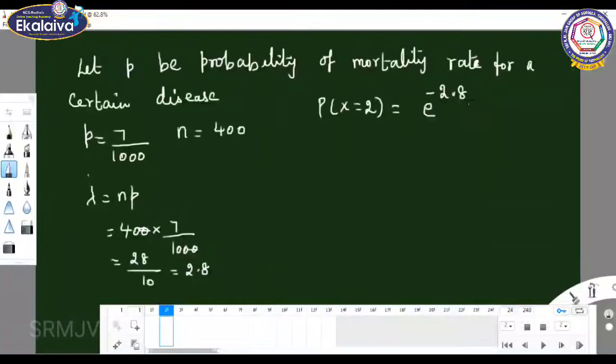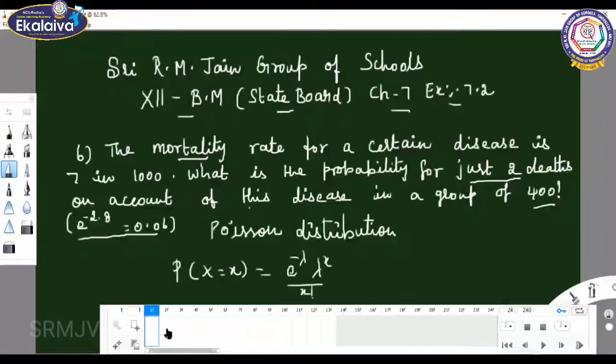The lambda value is 2.8. Lambda power x is 2.8 the whole square by 2 factorial. E power minus 2.8, the value is given in the question itself.